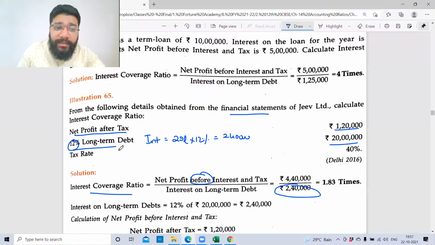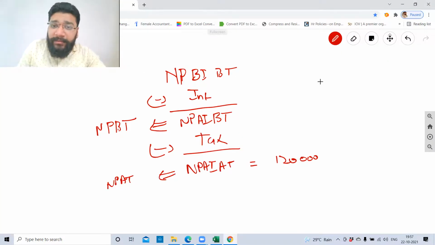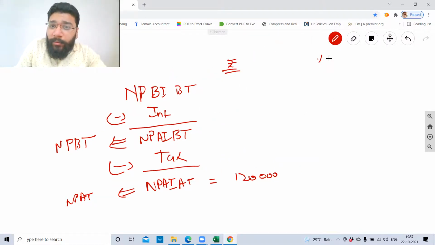Okay, and the tax percentage is 40%. So we always believe that, guys, this is amount in rupees, and this is amount in percentage. So tax is equal to, in terms of percentage, 40%. Which means your net profit after interest before tax will always be equal to 100%.